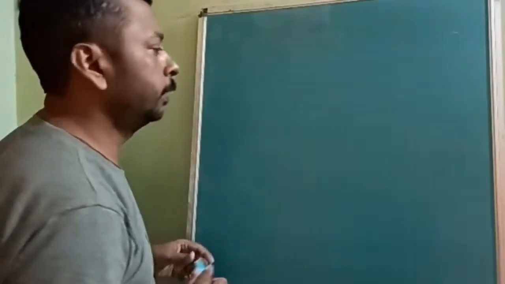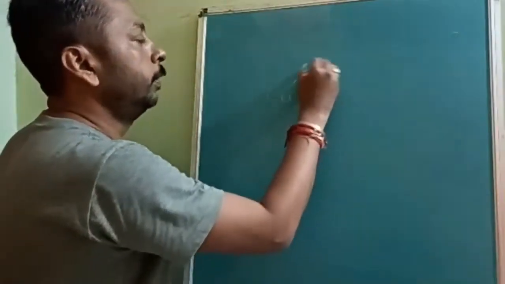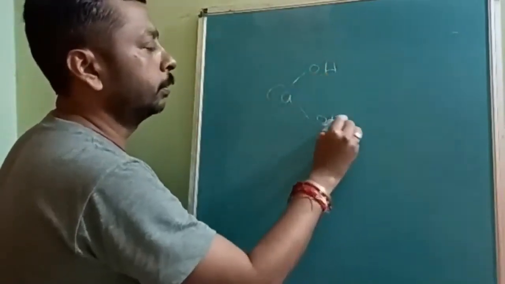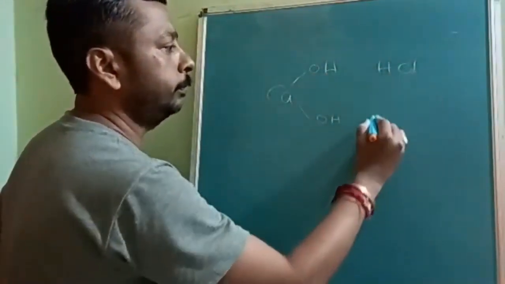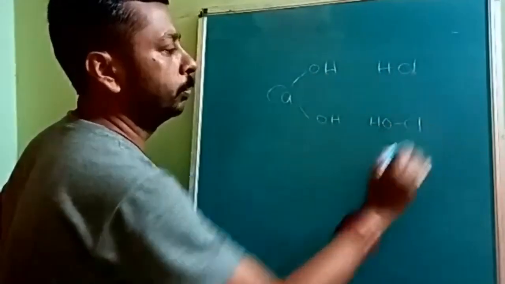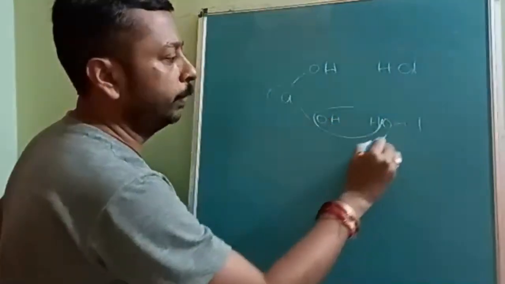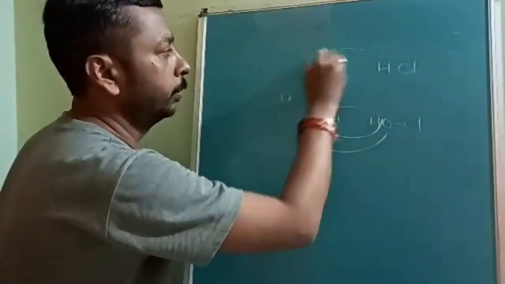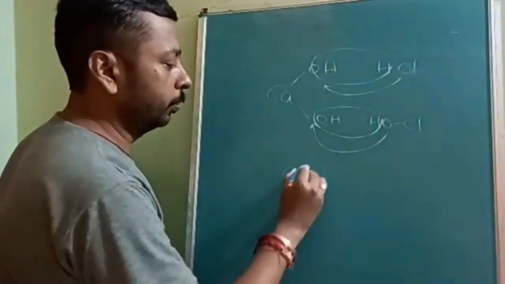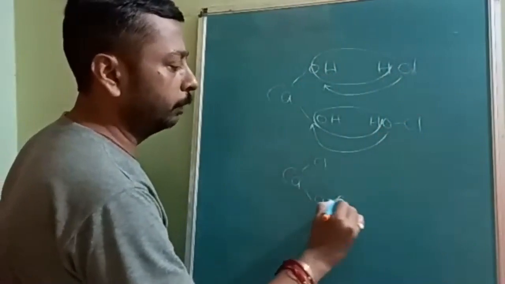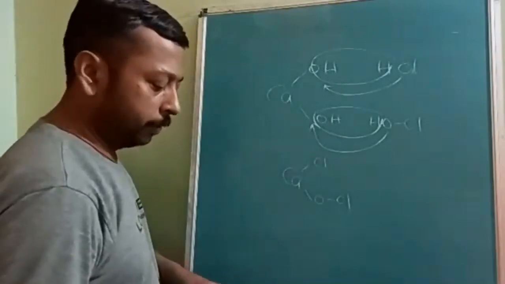Like this, Ca(OH)2, this will be OH and this will be OH. One side it will be HCl, another side it will be HOCl, hypochlorous acid. Like this, H2O will be eliminated and OCl will be attached; H2O will be eliminated and Cl will be attached. So CaCl and this will be OCl. Is this clear now? Okay, now what was the next reaction?